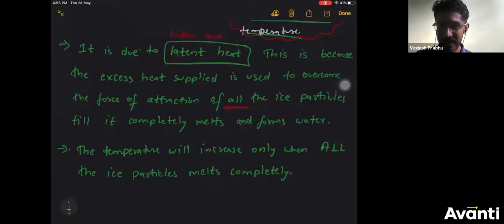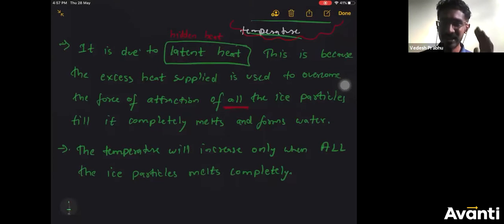After everybody melts, then only the temperature will increase. That's all. Okay, that is the concept of latent heat or hidden heat. The heat is hidden. That is why the thermometer will not show the increase in the temperature. Okay, so please understand. I know this is a little tricky for you to imagine and understand, but this is a simple, basic concept that you must understand.